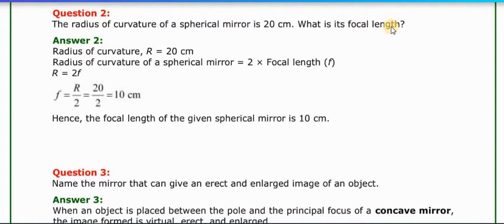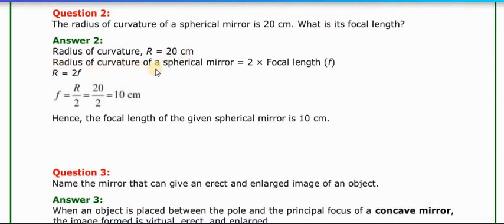As we know, R is double the focal length, or you can say the focal length is half of the radius. So we have the value of radius, R is equal to 20 cm.